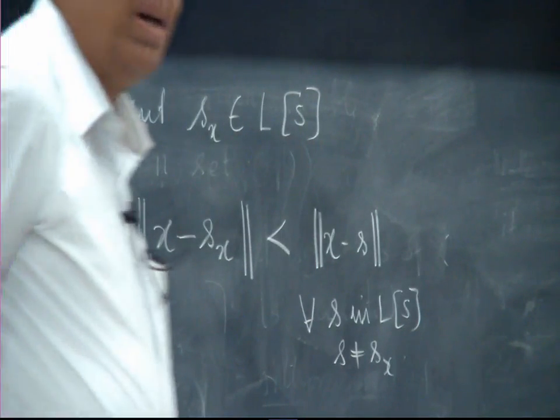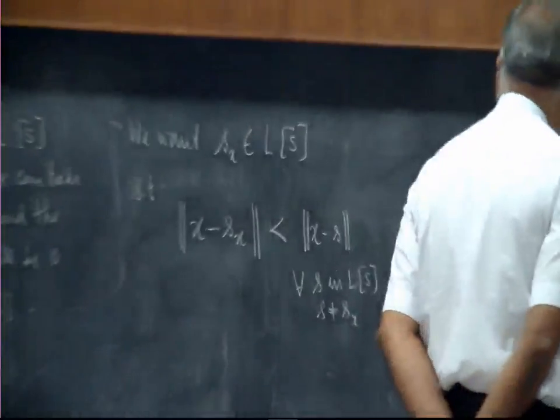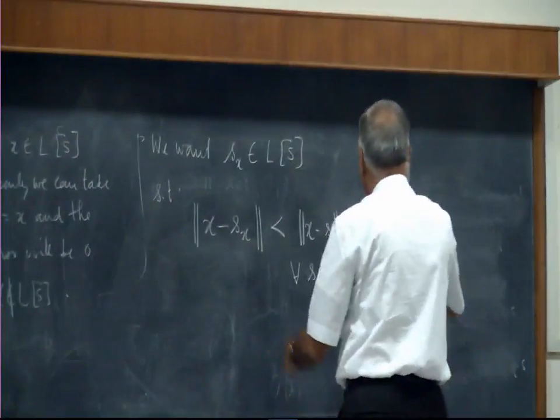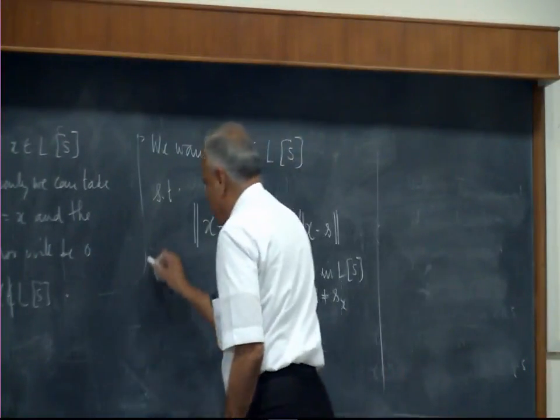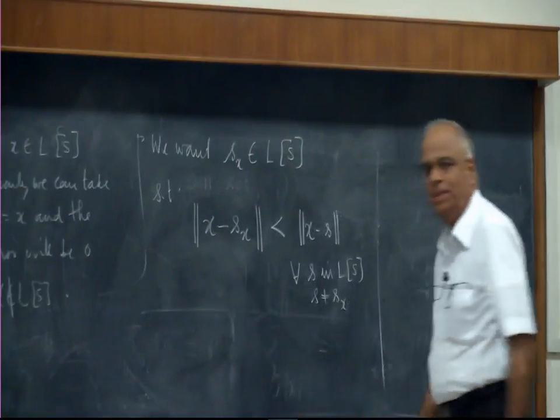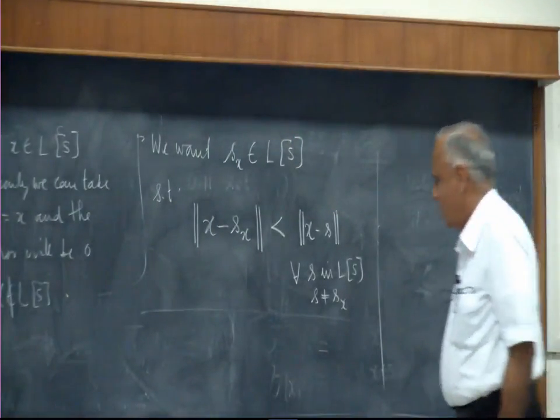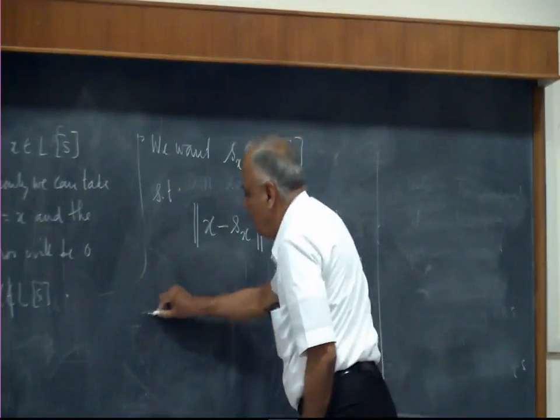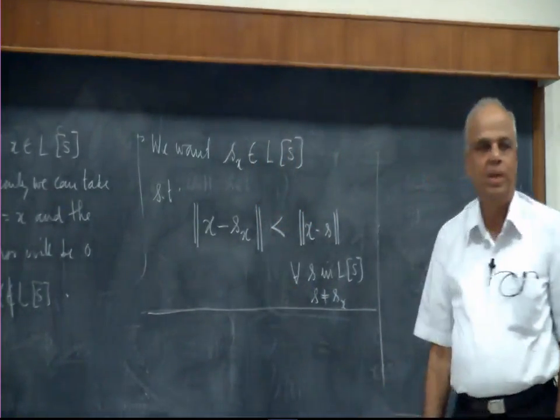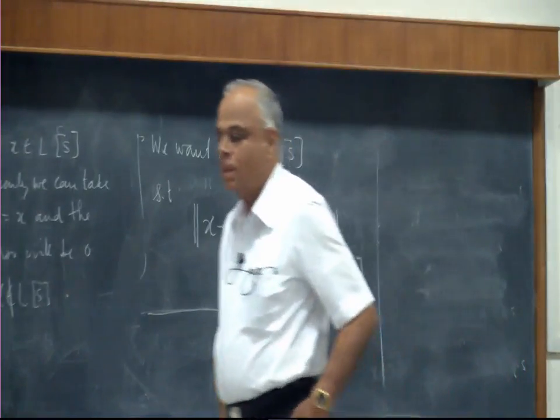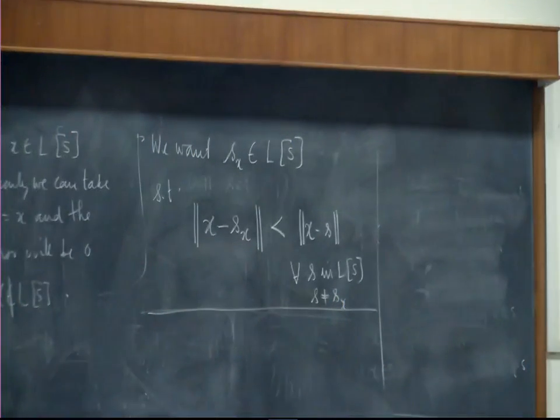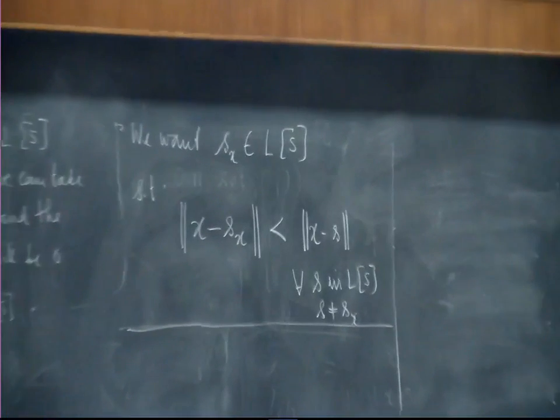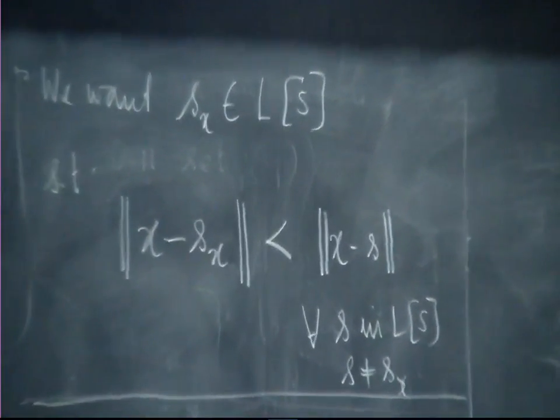Now, whether it can be done or not, we do not know. We are going to optimize the error. Most of the optimization problems are eventually brought to some such thing, minimizing some error. So let us see whether we can do it. We do not even know whether that Sx is there, and even if it is there, we do not know where it is.